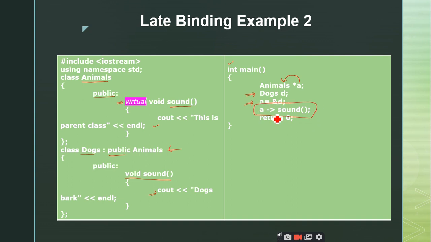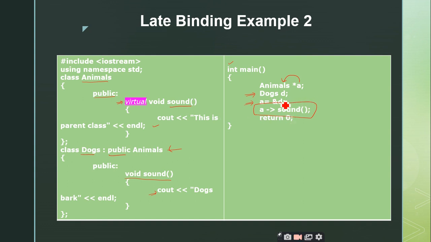A arrow sound. So I am using a base class pointer to invoke the sound function. Now the compiler will come into action and check whether this sound function should be mapped with the definition of the base class or the definition of the dogs class. Since you are using the concept of virtual function, the compiler will delay the process of binding until runtime.